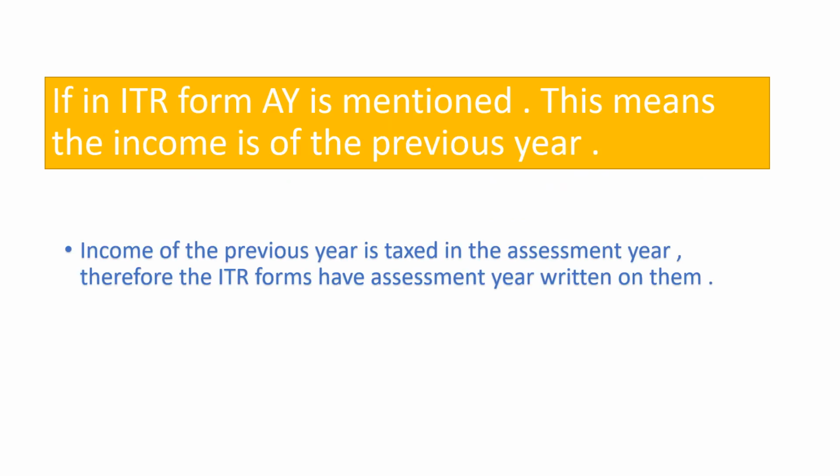When we say that in your income tax return form, AY, assessment year, is mentioned, this means you are going to consider the income of the previous year, which has already passed. You will be assessing the income of the previous year and paying the tax in the assessment year. Income of the previous year is taxed in the assessment year. Therefore, ITR forms have assessment year written on them.